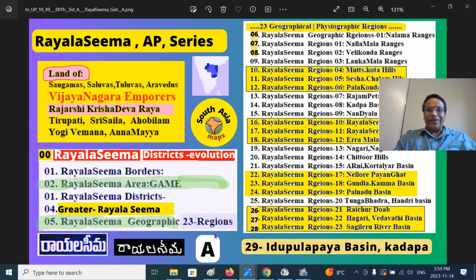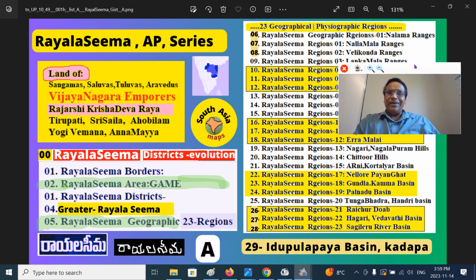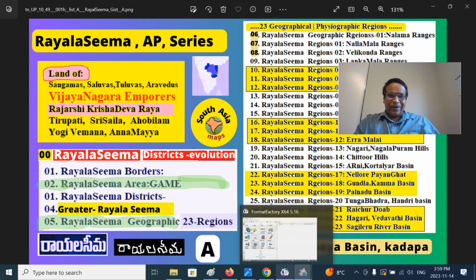They're already uploaded. You can go and look at them. Rayalaseema was ruled by the great emperor Rajarshi Krishnadevaraya, who passed away in 1530. That is 35 years before the nerve-wracking battle of Talikota, Rakkasagi Tangadagi on the Krishna River in the Carnatic Maidan, the Bayalusima region.